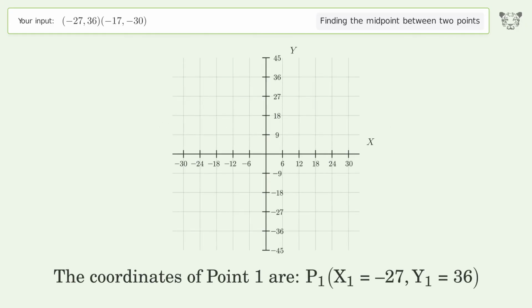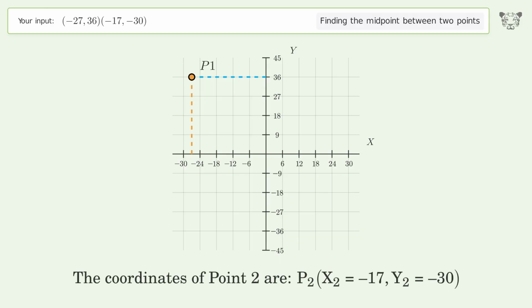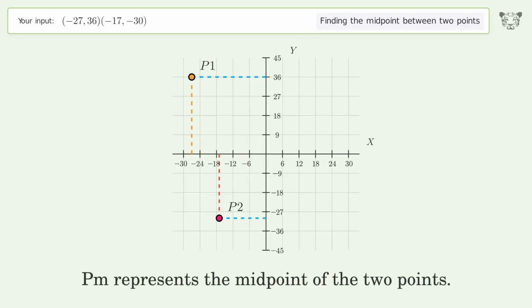The coordinates of point 1 are x1 equals -27, y1 equals 36. The coordinates of point 2 are x2 equals -17, y2 equals -30. PM represents the midpoint of the 2 points.